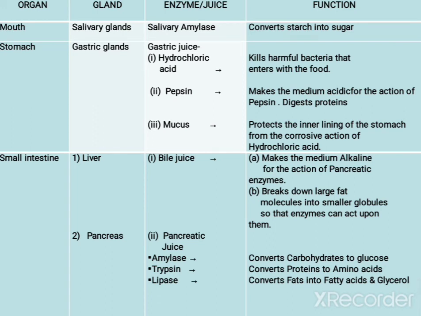Now the digestion is fully completed and the food is absorbed in the small intestine. The villi are helpful for absorption. Actually, digestion occurs in the mouth, stomach and small intestine. In the small intestine, digestion also occurs, and absorption also occurs. In the large intestine, there is no digestion, only absorption of water occurs. The majority of absorption is completed in the small intestine itself.